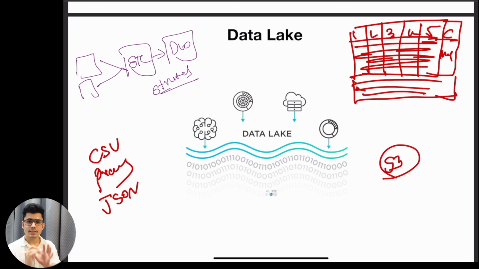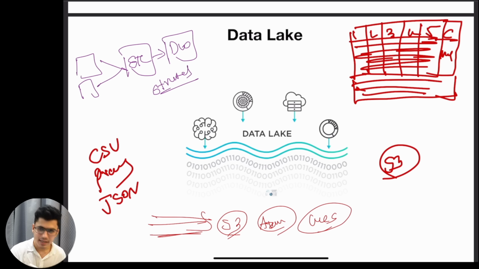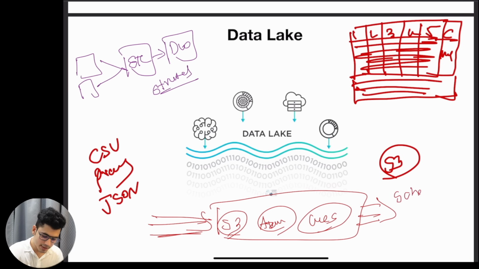It is basically the centralized repository. So data lake is basically a centralized repository. You can use S3, you can use Azure Blob Storage or Azure Data Lake, or you can also use Google Cloud Storage as a data lake, which is kind of like object storage, where you dump all of your data as it is, as raw. And on the other side of the data lake, there are users or teams who can read this data. This is called